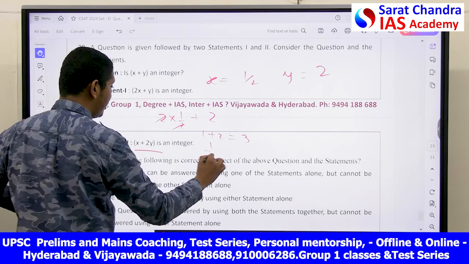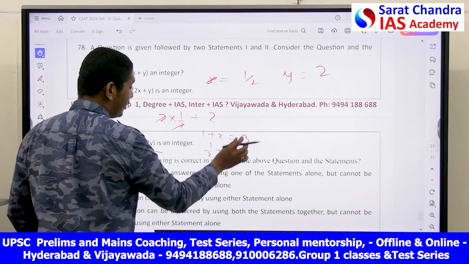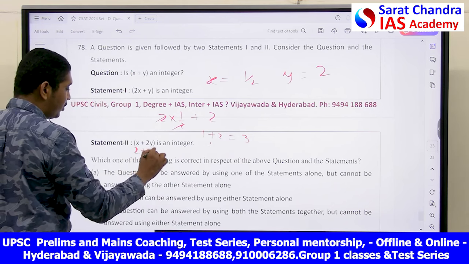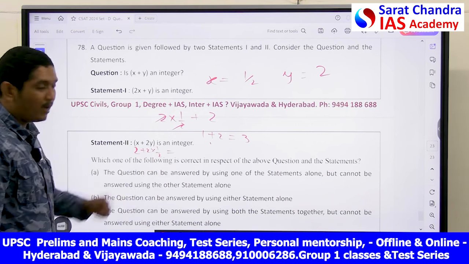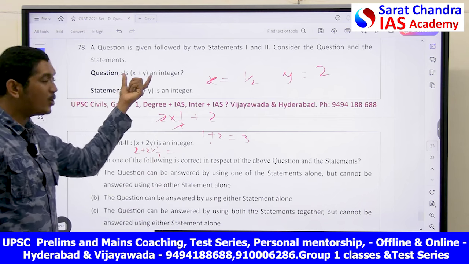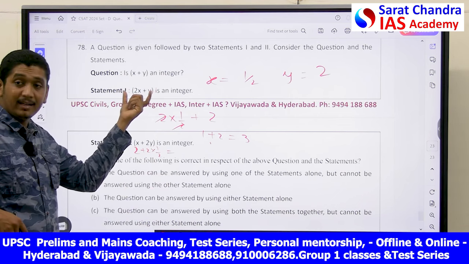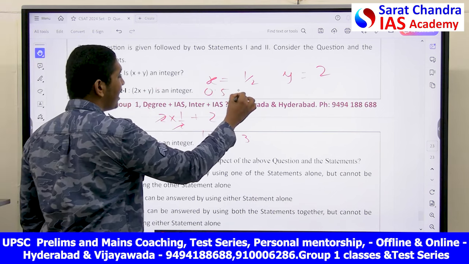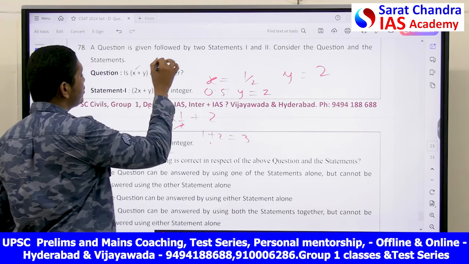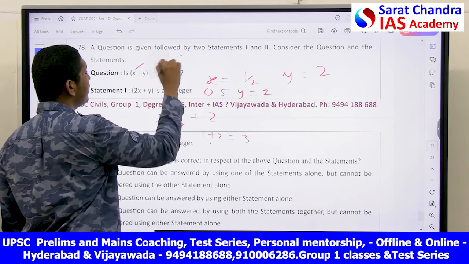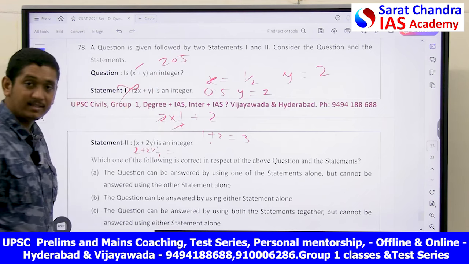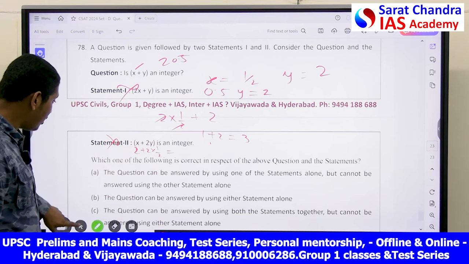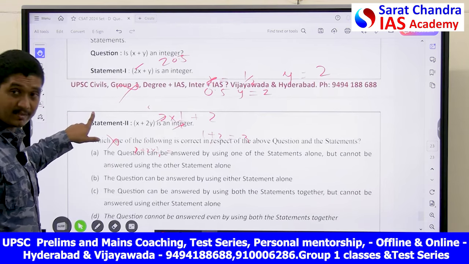Same way, if you interchange x and y here, that is x equal to 2 and y is equal to 0.5, 2 into 1 by 2, this is also an integer. But in this case, you see my friend, there is no surety that this becoming an integer makes x plus y an integer. If I take x is equal to 0.5 and y is equal to 2 and substitute it here, this becomes 2.5, which is not an integer. So this is not satisfying me. Even in this case, if I reverse the numbers, this is also not satisfying.